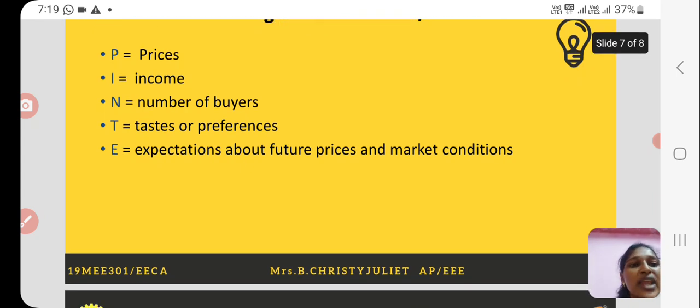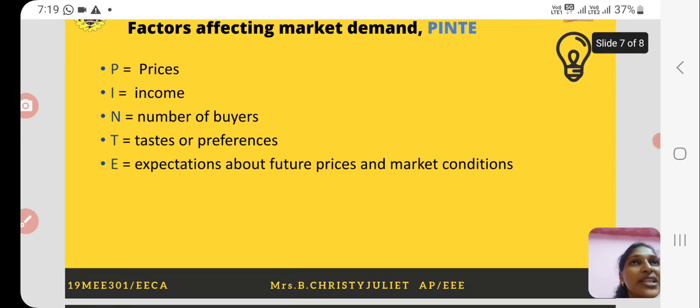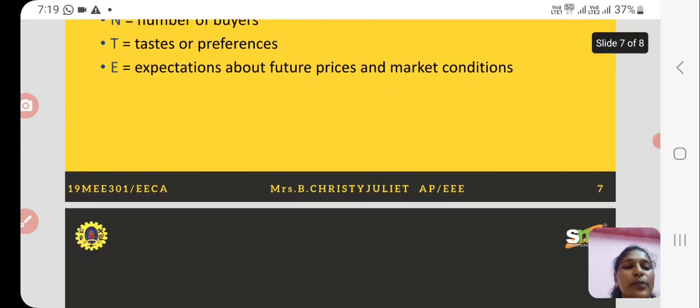So that future expectation or prediction of the price may lead to the quantity demanded changing. So this will also create a demand for a particular product. The expectation or future prediction of the price will also create a demand for the product. These are the main factors that contribute to market demand for a particular product.